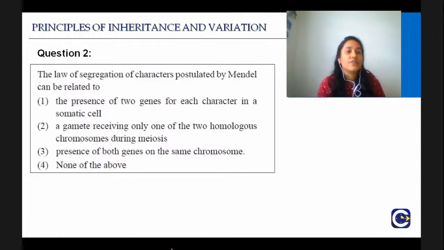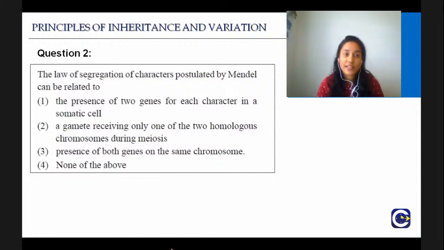The law of segregation of characters postulated by Mendel can be related to the presence of two genes for each character in a somatic cell, each of the two homologous chromosomes during meiosis, presence of both genes on the same chromosome, or none of the above. So, what is the right answer for question number 2? I start to get the answers. So, I'm waiting for everybody of you to answer.